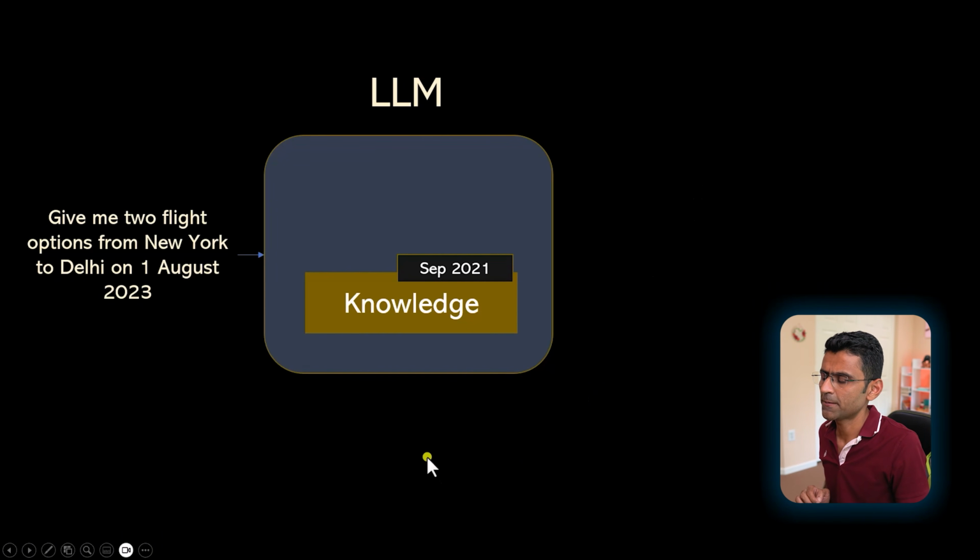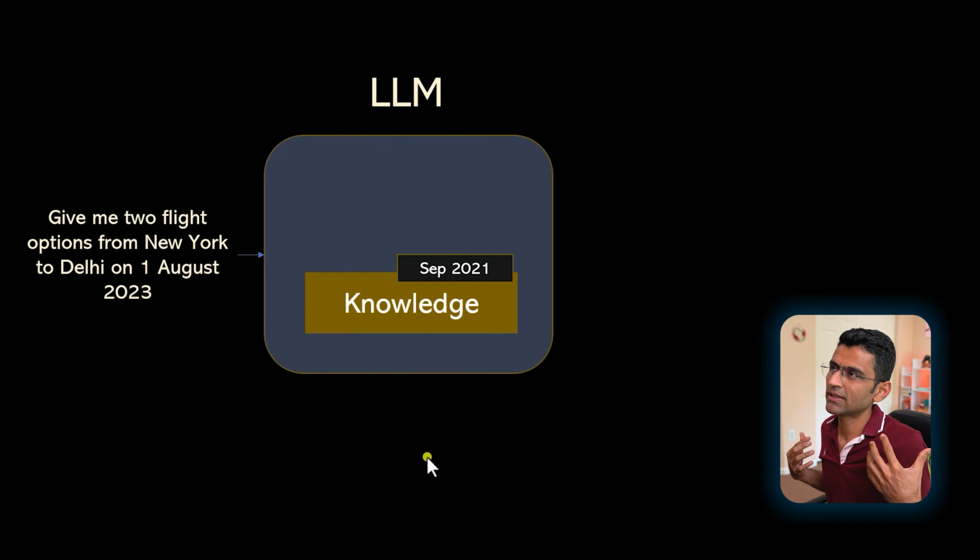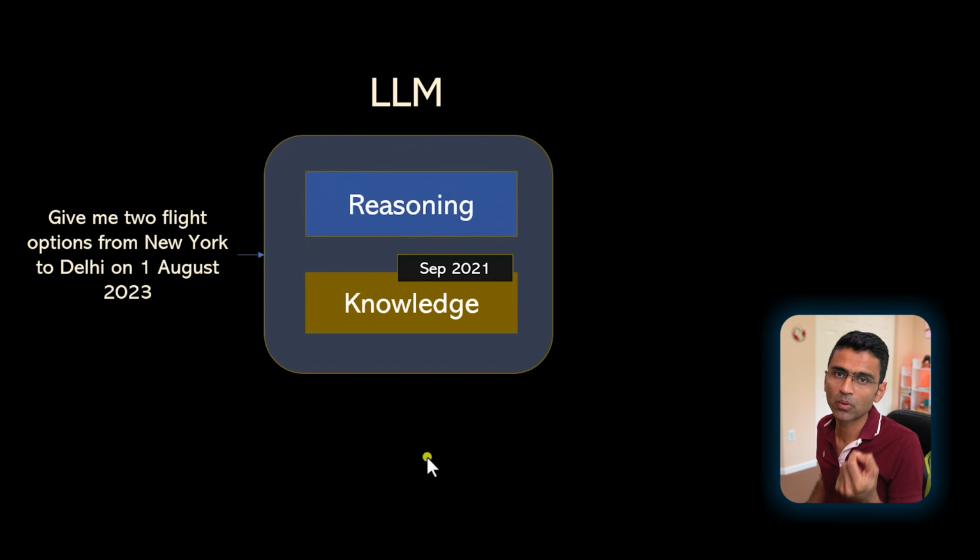Let's try to understand that. So when you think about LLM, many people think that it is just a knowledge engine. It has knowledge and it just tries to give answers based on that knowledge. But the knowledge is only limited till September 2021. The thing that we miss out is it has a reasoning component. So it is a reasoning engine too.